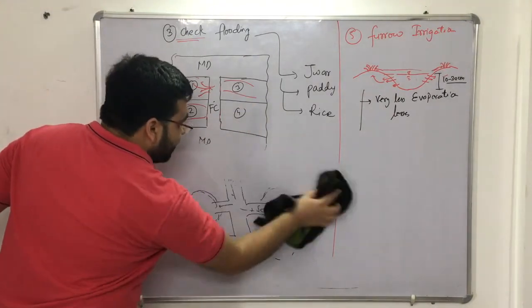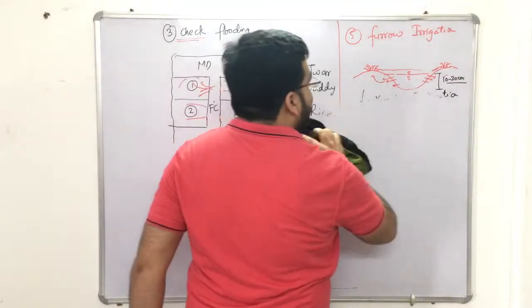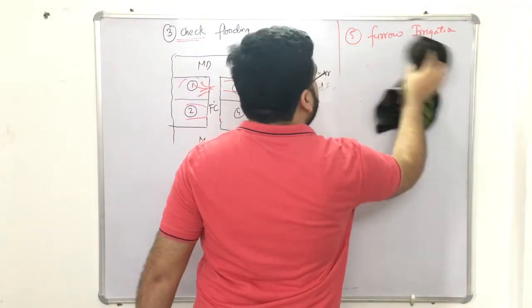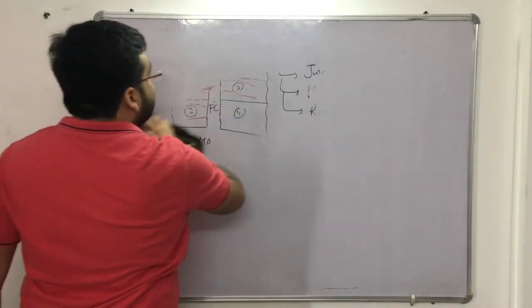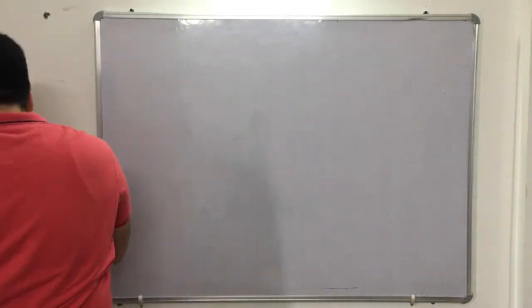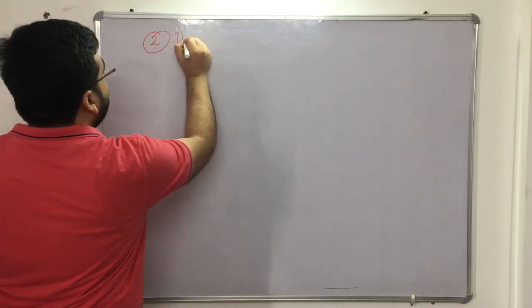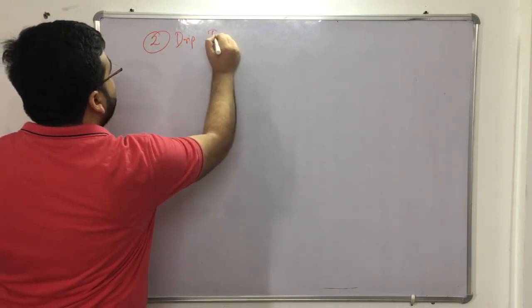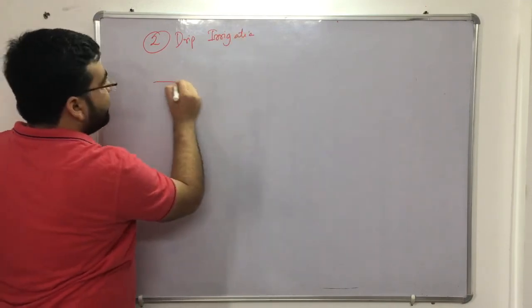So the next one is drip irrigation, right? We generally provide drip irrigation in arid regions, for example Rajasthan or other parts of the country where there is scarcity of water. In drip irrigation, let us say this is my land.